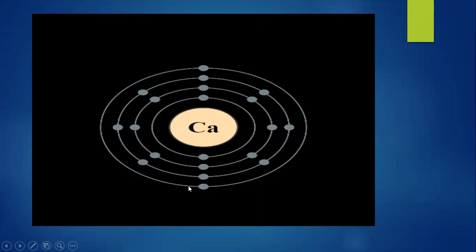In your grade 7, mostly you will be doing the electronic configuration of all those elements that have 4 shells, which will be enough to accommodate these electrons. But the important thing you need to remember is that whenever you do the electronic configuration, you will place 2 electrons in the first shell, 8 in the second, 8 in the third, and then the rest which are left will be placed in the last one. And they will definitely not be more than 8. If they are up to 8, they will be in the fourth shell.